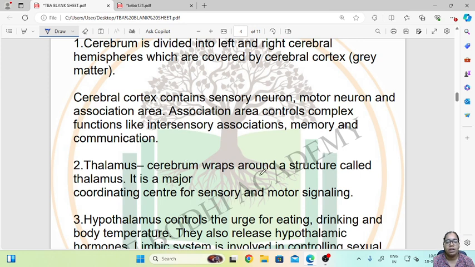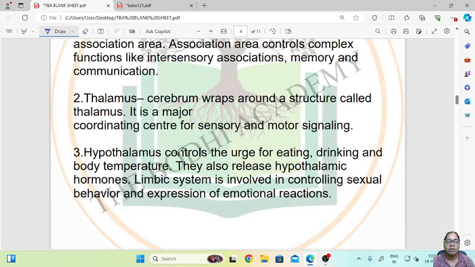The second part in the forebrain is the thalamus. The cerebrum wraps around a structure called the thalamus. This is a major controlling center for sensory and motor signaling. Then comes the hypothalamus, which controls the urge for eating, drinking and body temperature. They also release hypothalamic hormones, are part of the limbic system, and are involved in controlling sexual behavior and expression of emotions and reactions. So these are the functions of the hypothalamus.